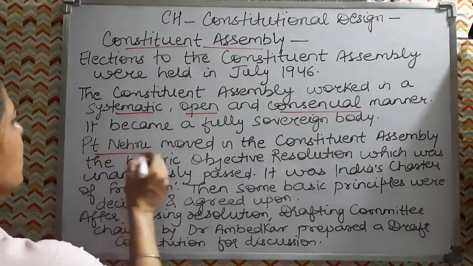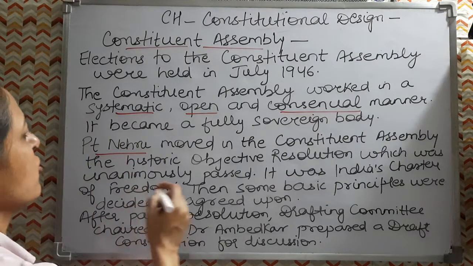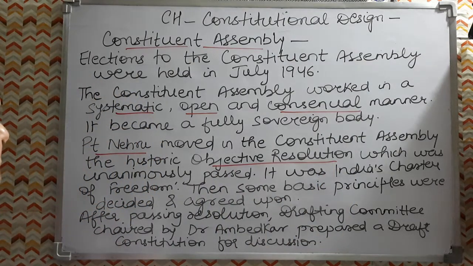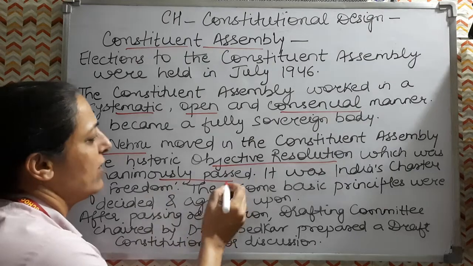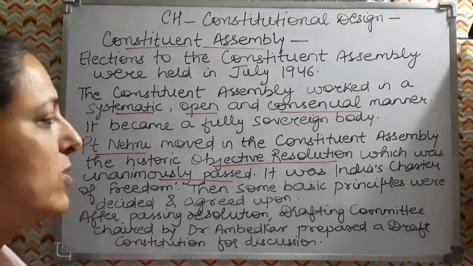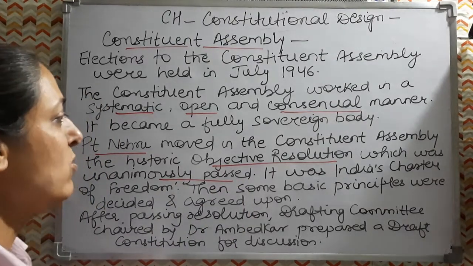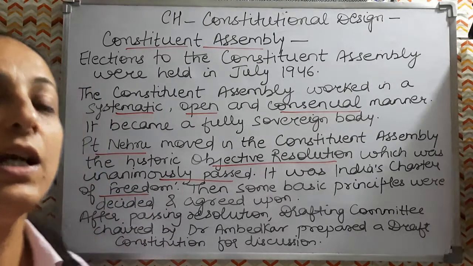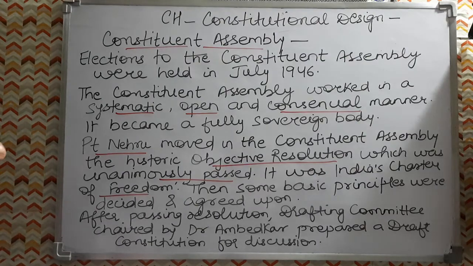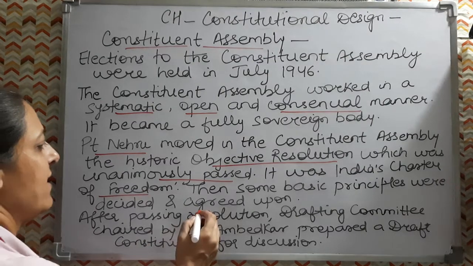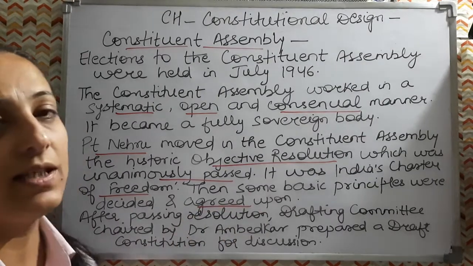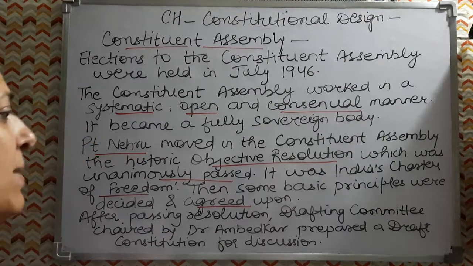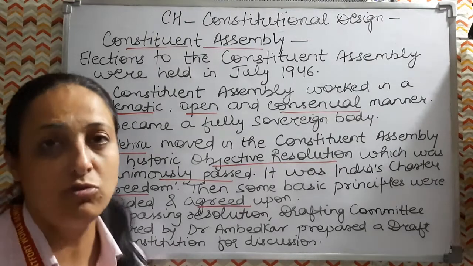Pandit Nehru moved the historic Objective Resolution in the Constituent Assembly. It was passed unanimously, without any opposition, by all the members of the Constituent Assembly. It was India's Charter of Freedom. Then some basic principles were decided and agreed upon, and after passing the resolution, the drafting committee chaired by Dr. Ambedkar prepared the draft of the Constitution for discussion.